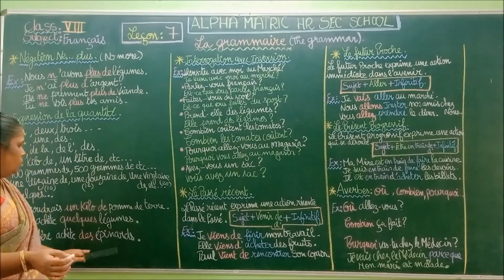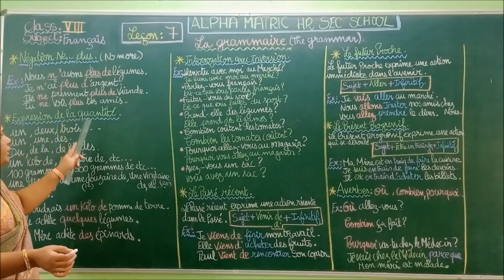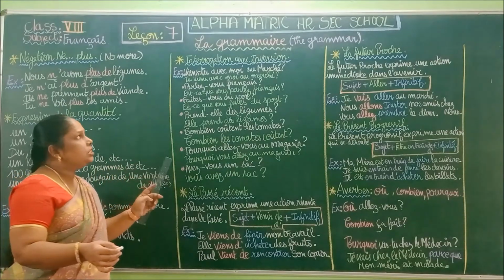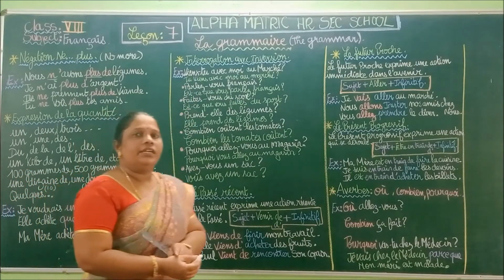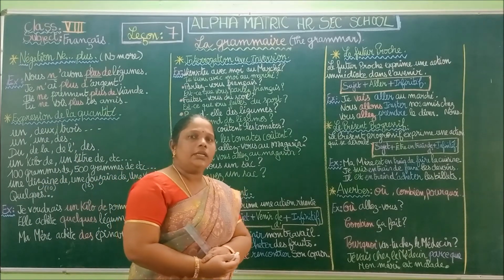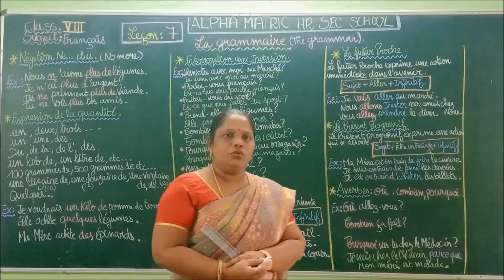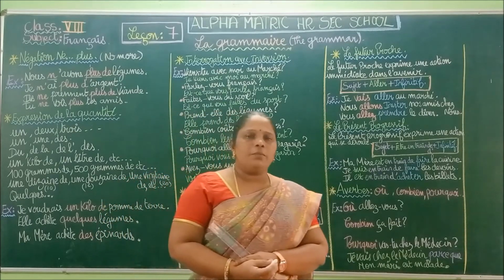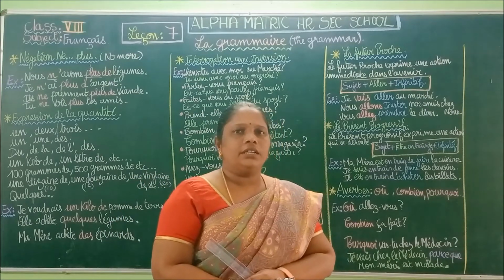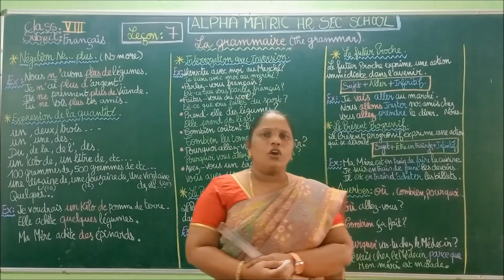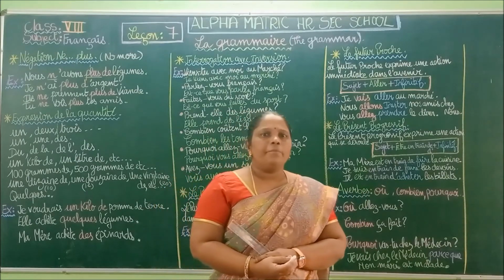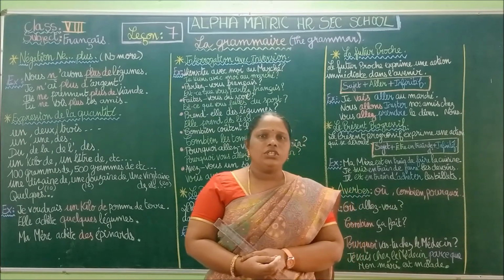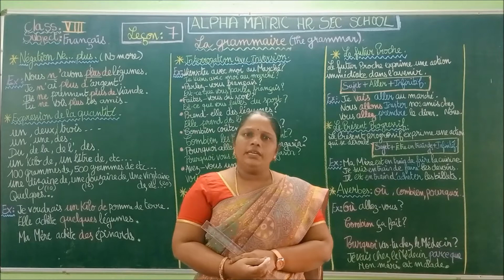Okay, so this is over for the negative form and the expression of quantity. Next we are going to see interrogation avec l'inversion. We already learned last year in our previous book the 3 forms of inversion, isn't it? In lesson number 4 or 5, you have that grammar, you can see your book. What are they? Intonation, est-ce que and inversion form.